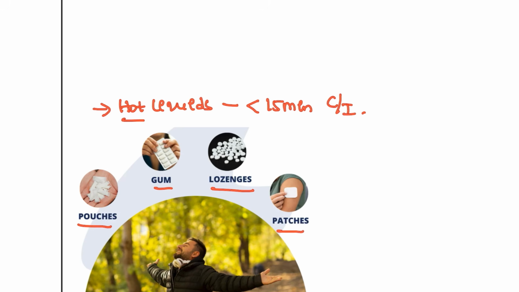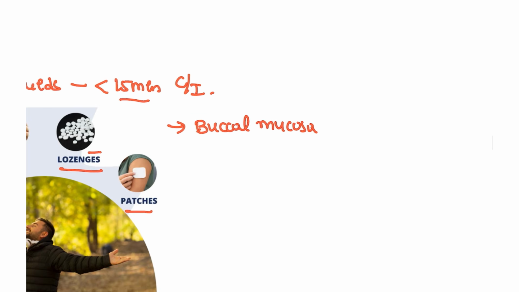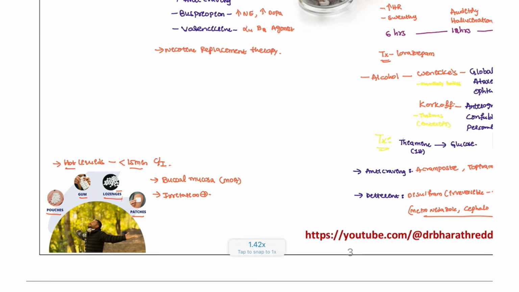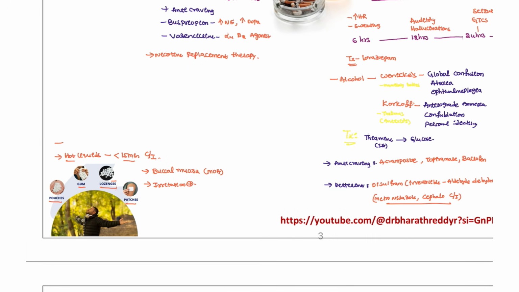Because this acts on the buccal mucosa, and if you take it at this point, it is not going to work. That is why it should not be taken, and it can sometimes cause irritation. Irritation is seen, but it is safe. That is no problem. So these are the nicotine replacement therapies.